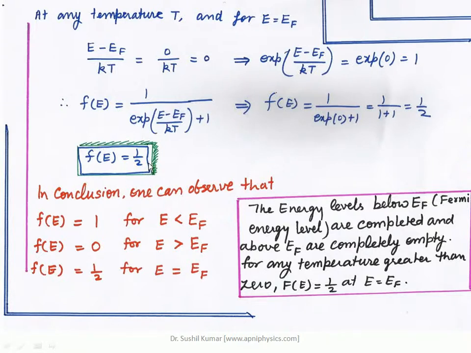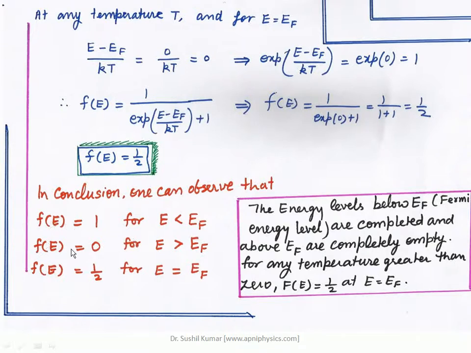So what is the conclusion? When the metal is at any temperature T and the allowed energy level is equal to the Fermi energy level, then the state will be half filled. The probability of that state being occupied by the electrons will be half. So there are three situations related to the Fermi-Dirac distribution function: when E is less than EF, when E is greater than EF, and when E is equal to EF.